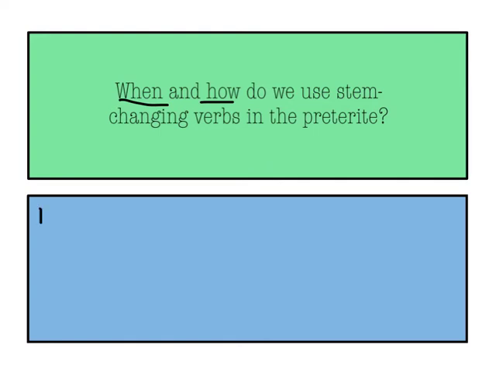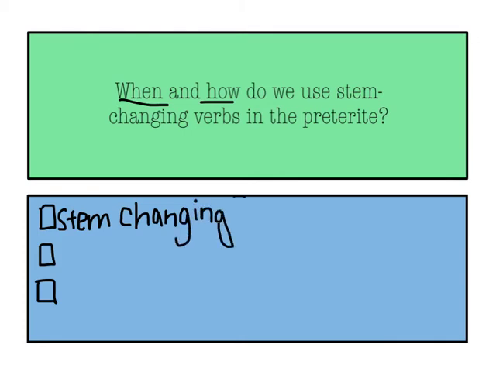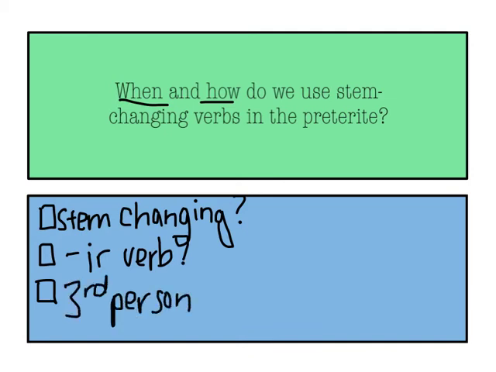So to decide when, you need to ask your 3 check boxes. Is it even a stem changing verb? If so, is it an IR verb? And if it meets both of those, are you using it in the third person? Remember that the third person means the él, ella, usted form, and then the ellos, ellas, ustedes form. How to use it? The E will change to an I in the third person, and the O will change to a U.